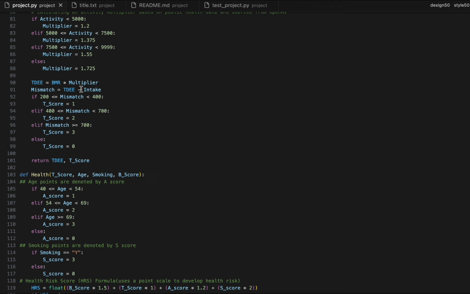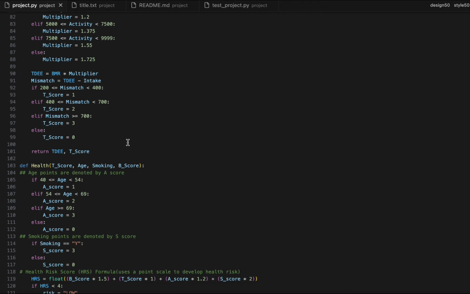So if somebody takes in, I'm forgetting things. Someone takes in 7,000 calories and their energy expenditure is about 2000. That's negative, and it will give you a 0.